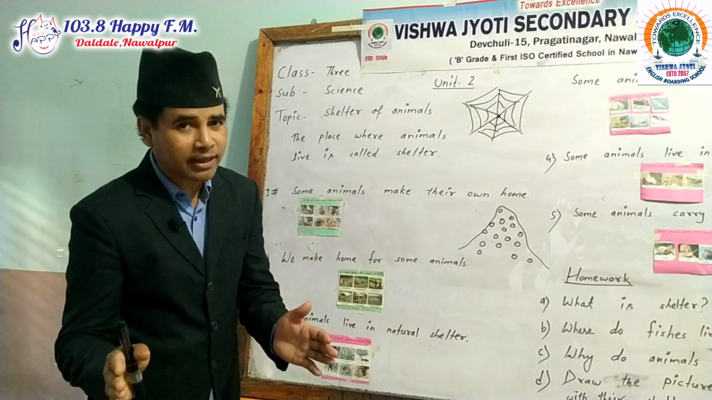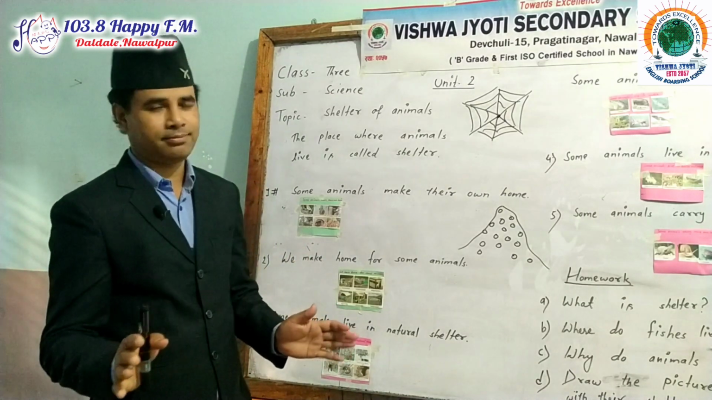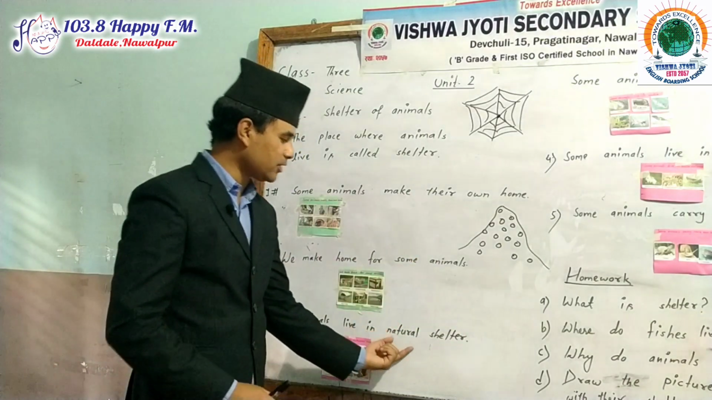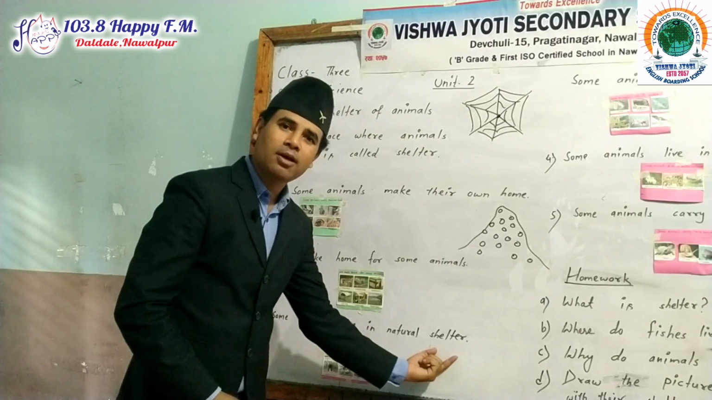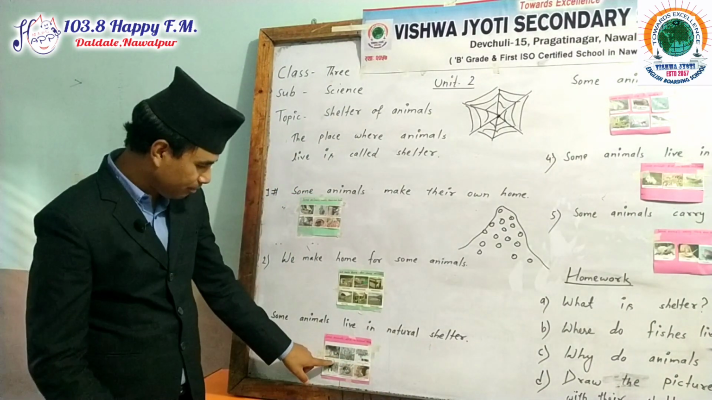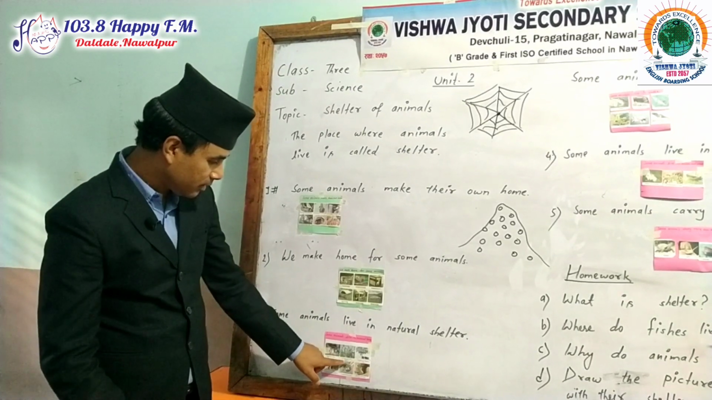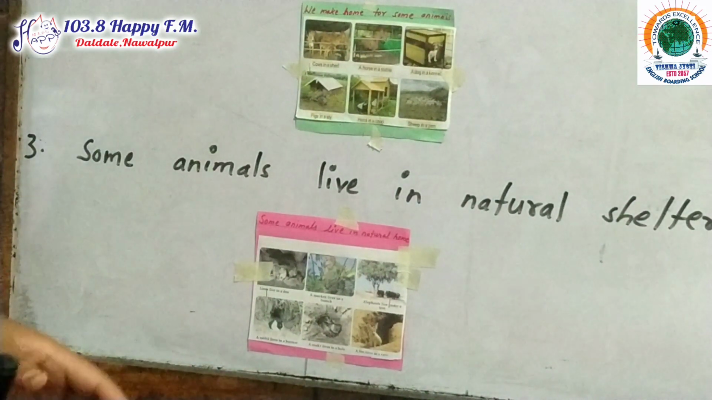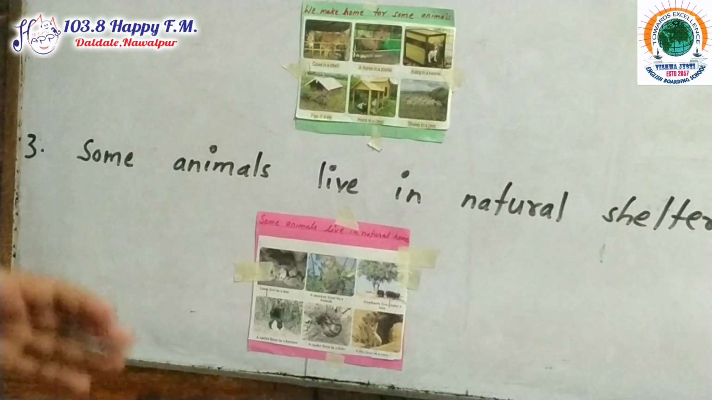Do they make their den by themselves? No, they do not make their home by themselves. That's why it is called a natural shelter, natural home. Example is here: lions live in a den. A monkey lives on the branches of trees. Monkeys live on the branches of trees. Elephants also live under the tree.